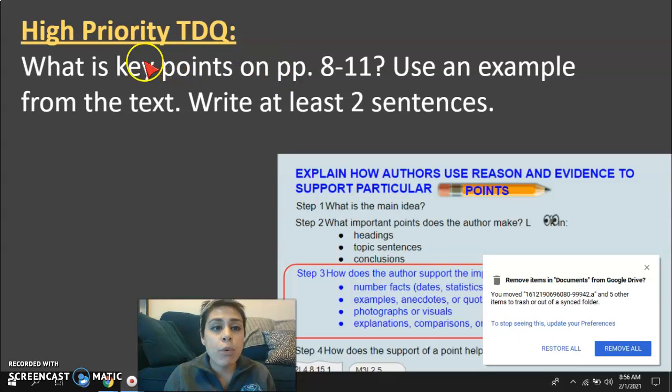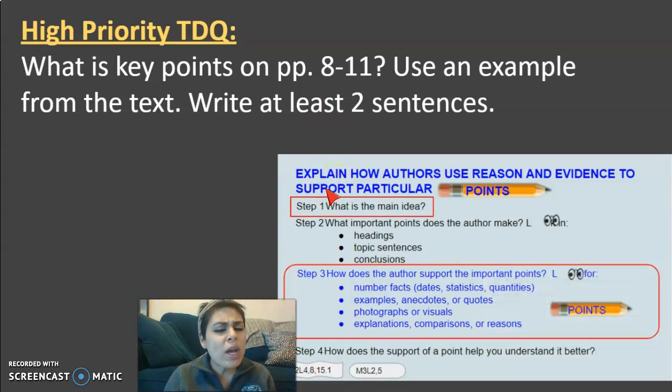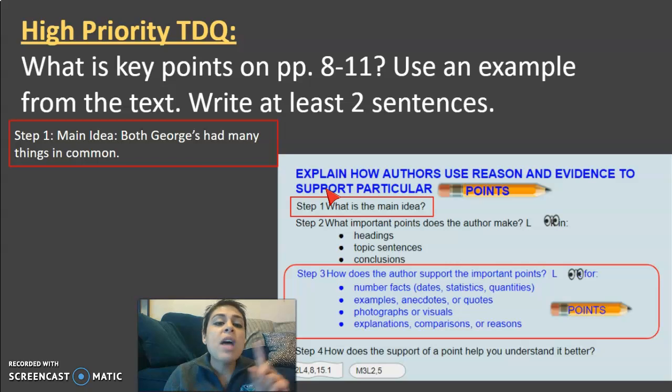So I need to find the key point, I need to use text evidence, and I need to write at least 2 sentences. So the first thing I'm going to do is ask myself, what is the main idea? My first step is what is the main idea? Well, we know that the main idea was that both Georges had many things in common.